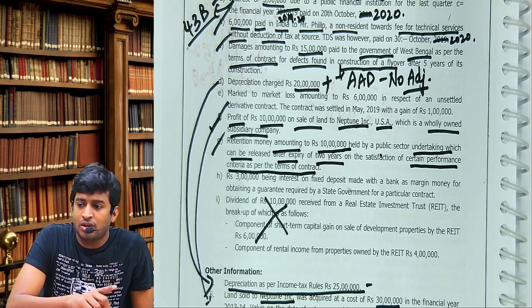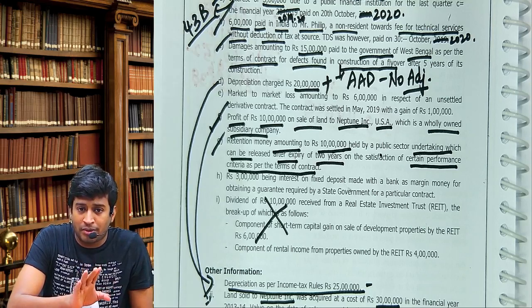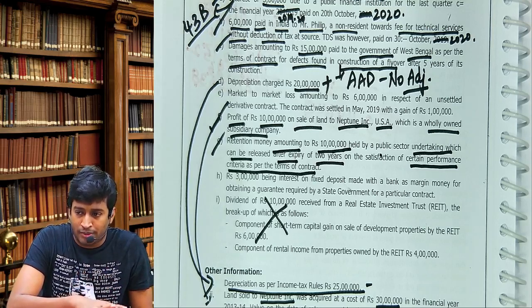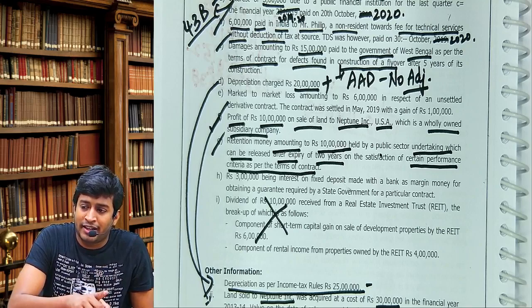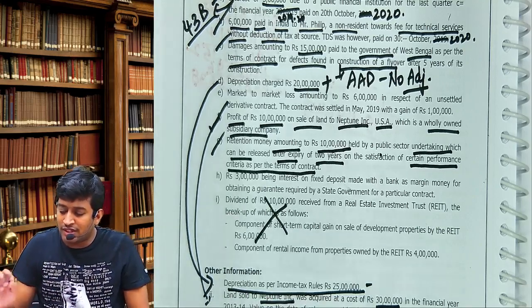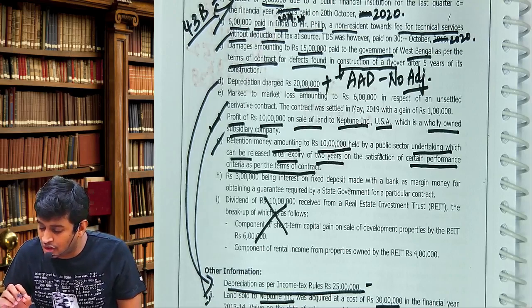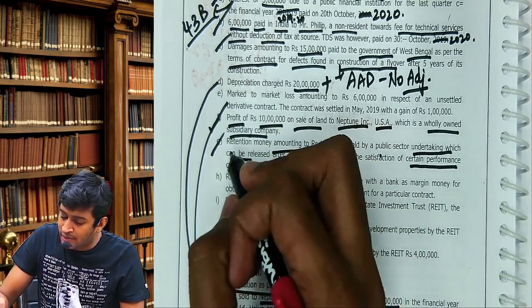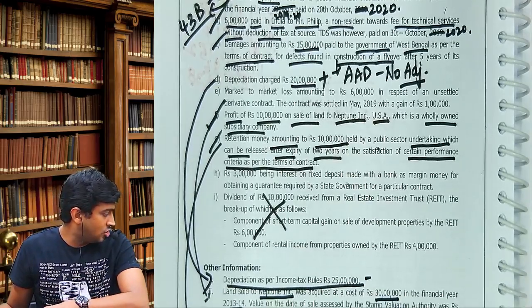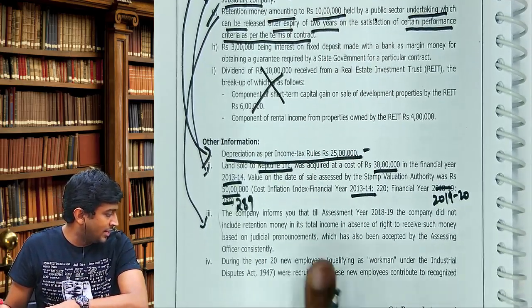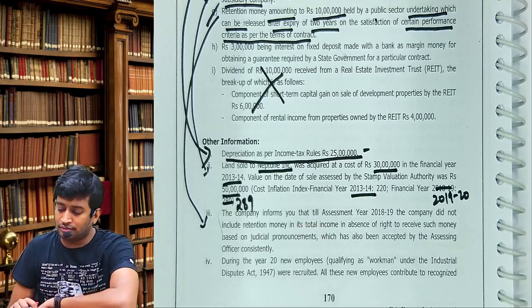Retention money means, if I have to pay 10 rupees, I will retain 2 rupees and pay the balance. The 2 rupees will be paid only after the construction is completed. That amount is called retention money. So which adjustment is that? G. Read that adjustment with point number 3 of the additional information.